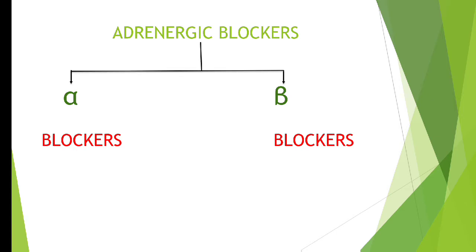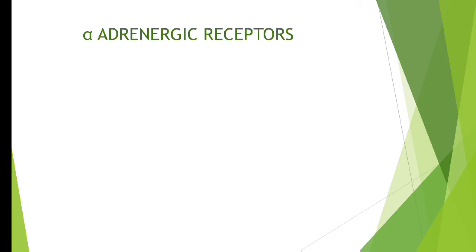Okay, so now you have understood: adrenergic blockers are the agents that will cause blockage of adrenergic receptors, that is alpha and beta receptors. And adrenergic blockers are of two types. We have two classifications of adrenergic blockers. First class is alpha blockers and second class is beta blockers. So we will now start our discussion with alpha blockers.